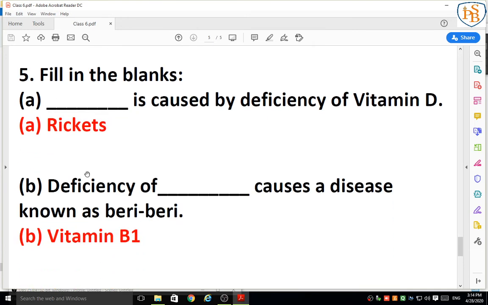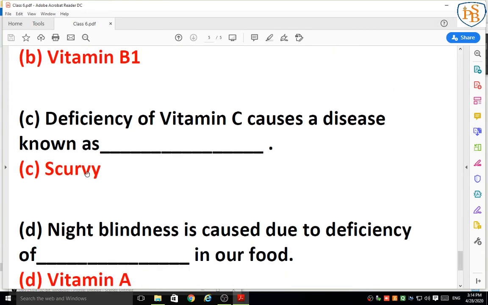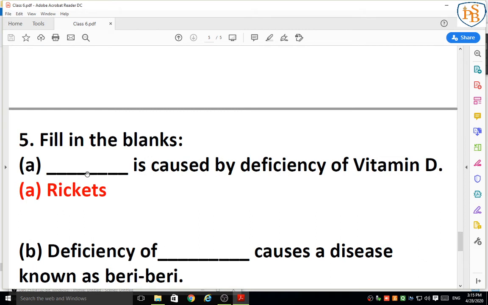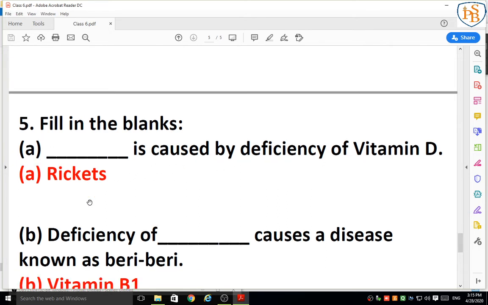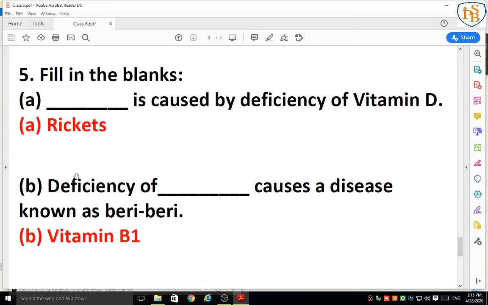Now the last question of your exercise is fill in the blanks. First blank: dash dash is caused by deficiency of vitamin D. You can find this answer with the help of the vitamin chart. Which disease is caused by the deficiency of vitamin D?